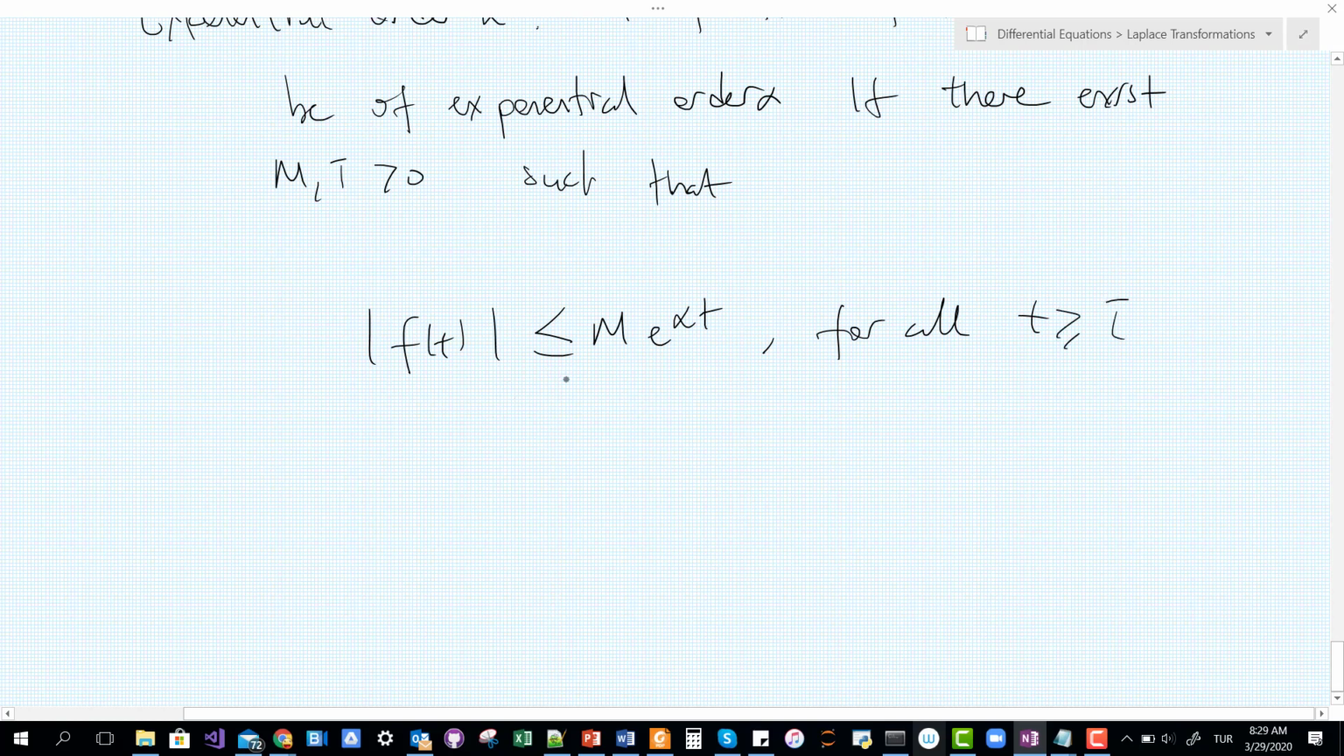As you see in this inequality, I'm trying to restrict my f of t by an exponential function, and then I have here the alpha number. That's why we're going to call the function exponential order alpha.